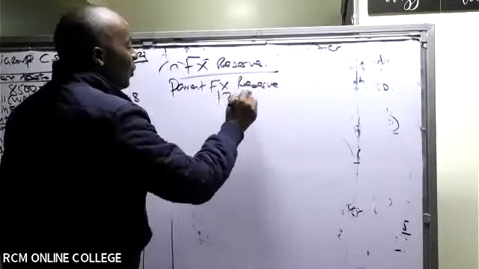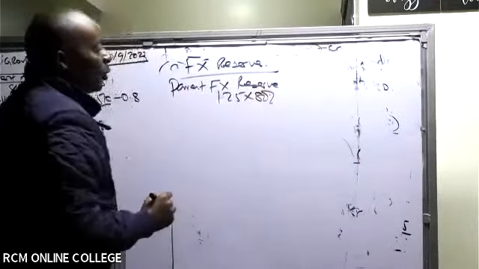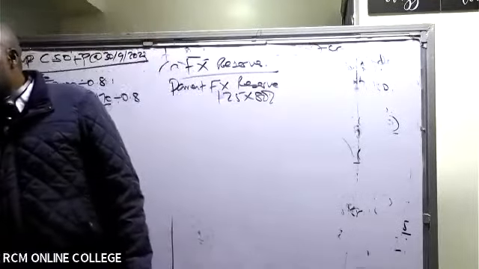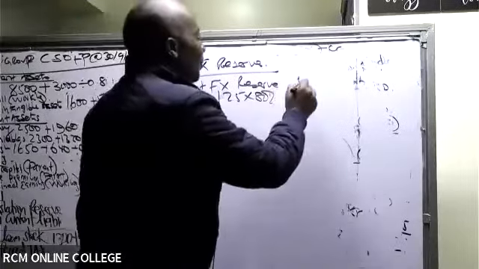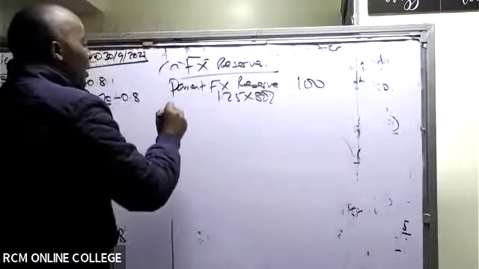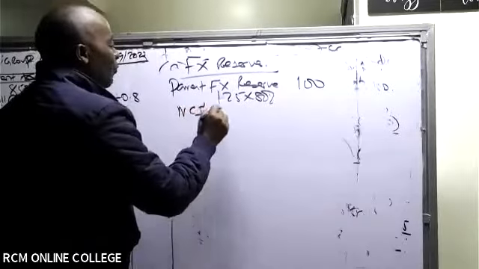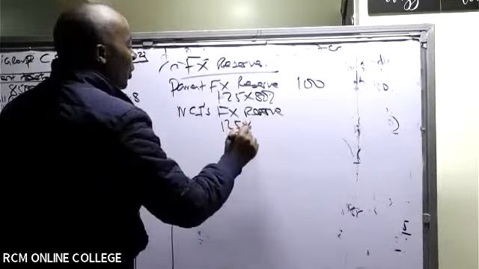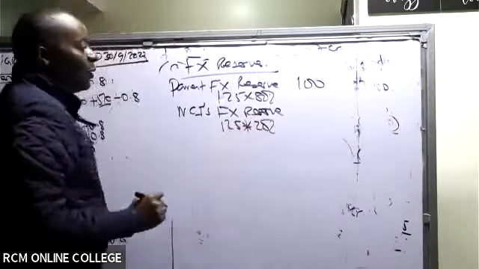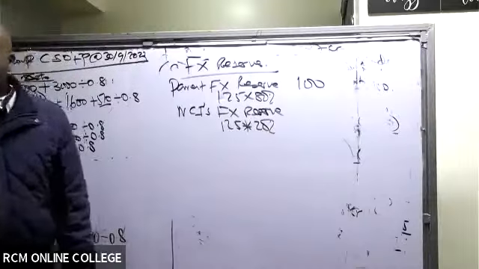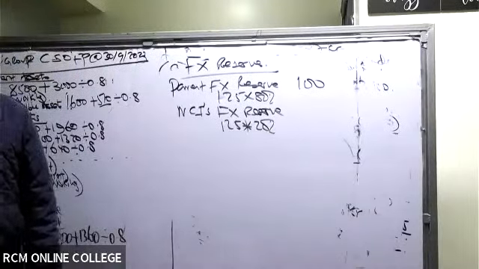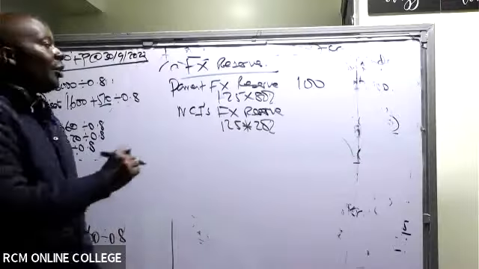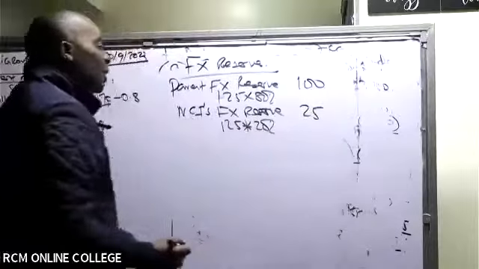So it will be 125 times 80%. So this is 100. And then we have in this case the NCI's forex reserve. It will be 125 times 20%, which gives me, is it 25 now? Yes, 25. And now I'm through with the reserves basically.